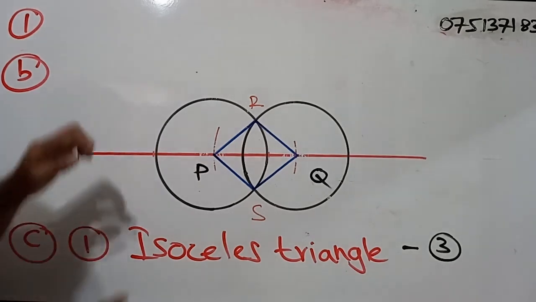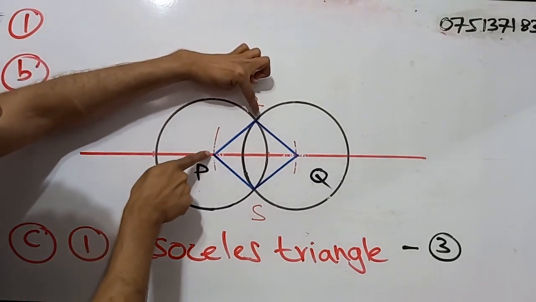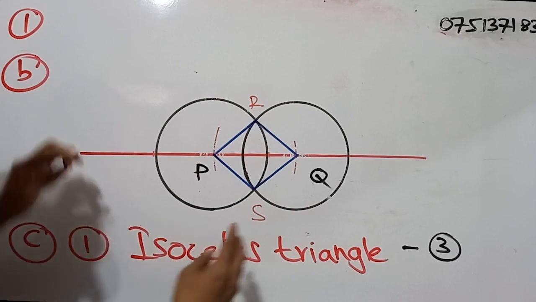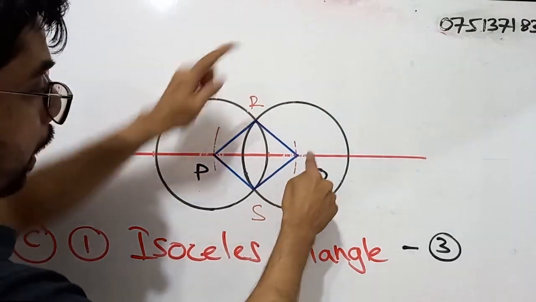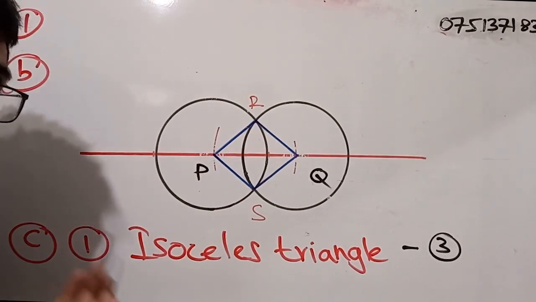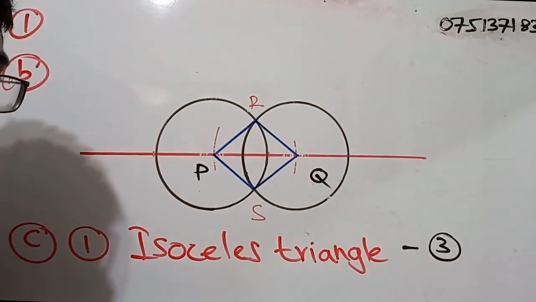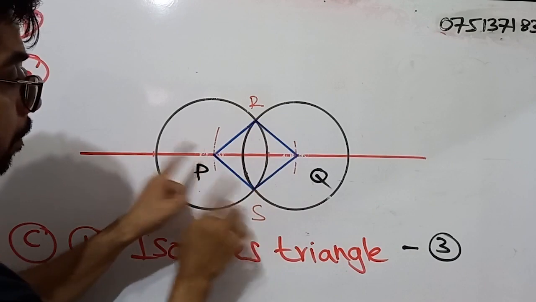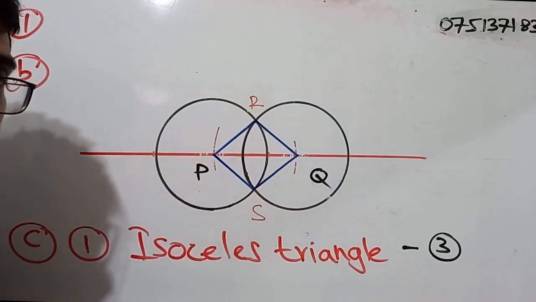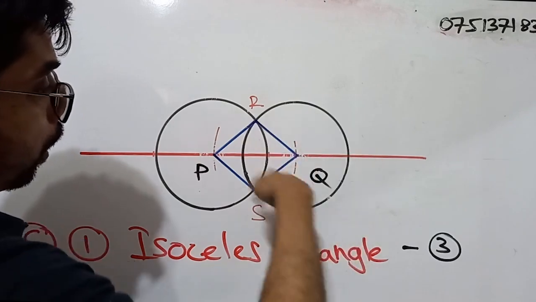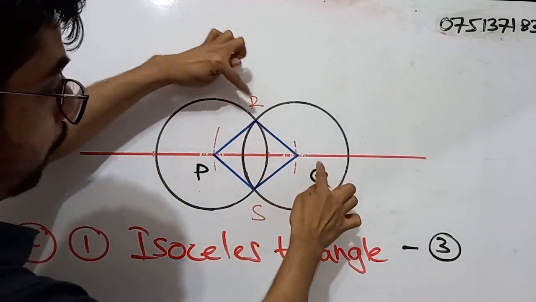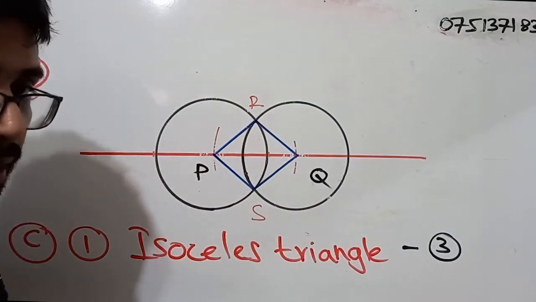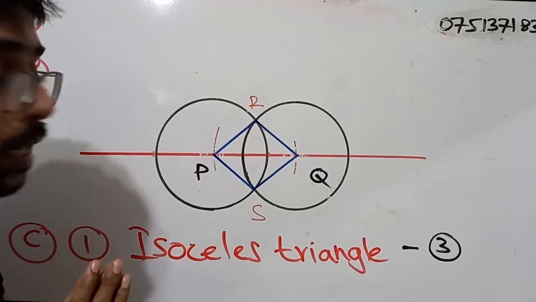Right. Now, think about PQRS. PR and PS are equal in length. And in the same manner, QR and QS are also equal in length. What are the reasons? If we think about this circle, PR and PS are radii, right? And in the other circle, RQ and SQ are also radii. So that is the reason the lengths are equal.